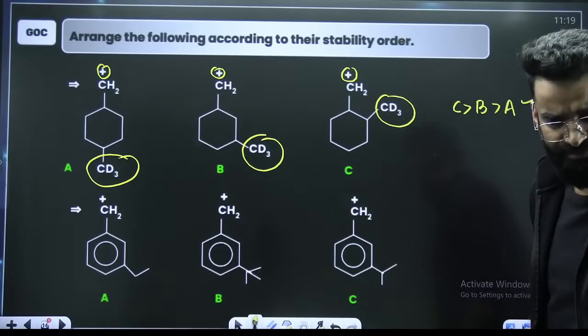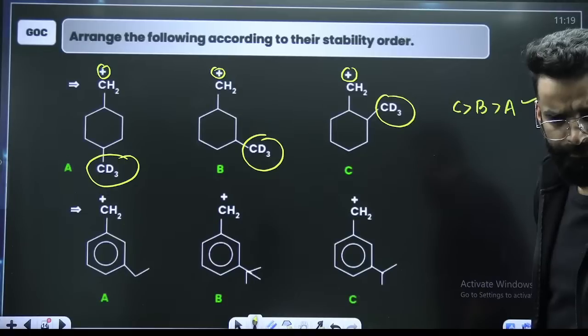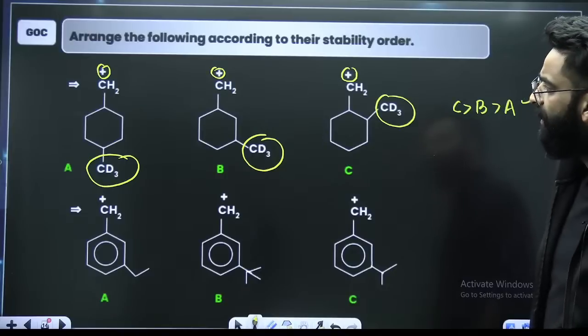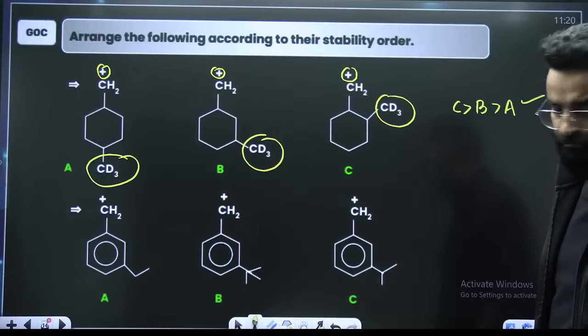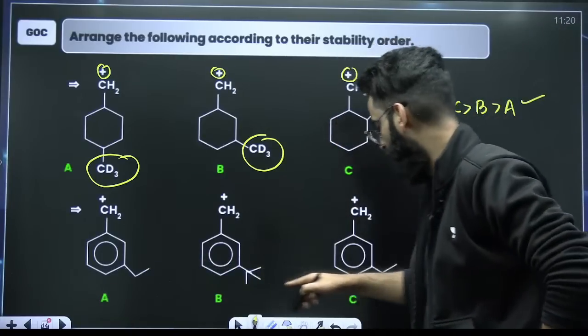Everybody wrote the same answer, CBA, right? What about the next one?